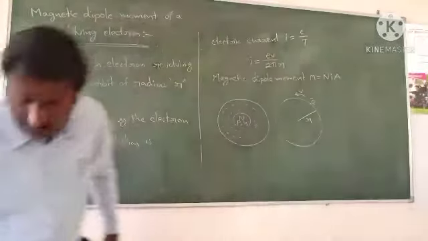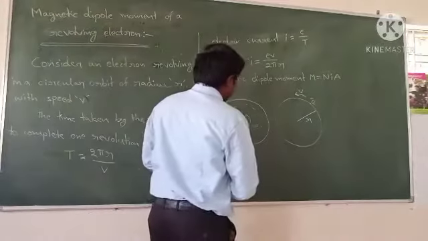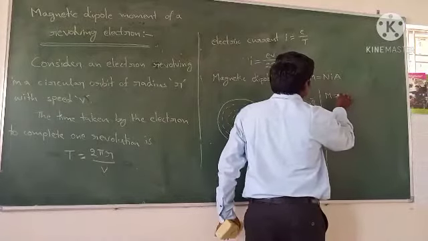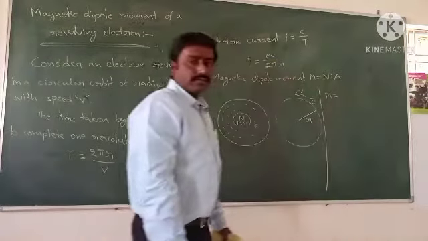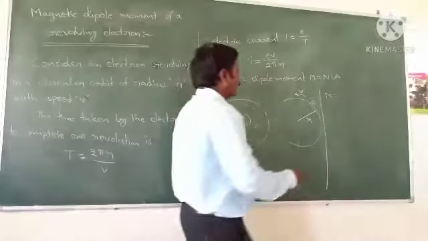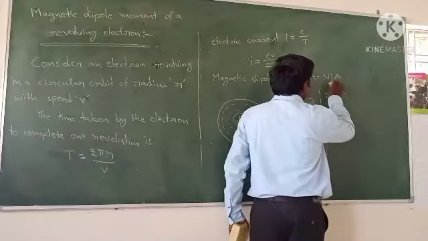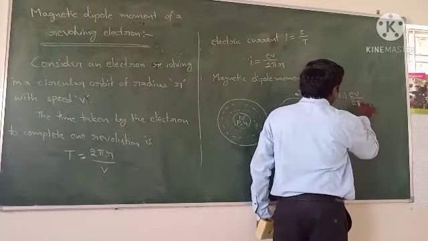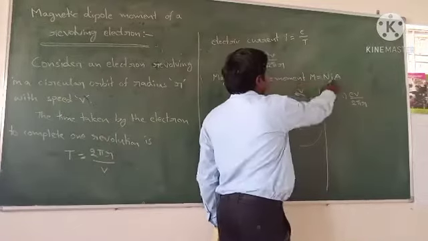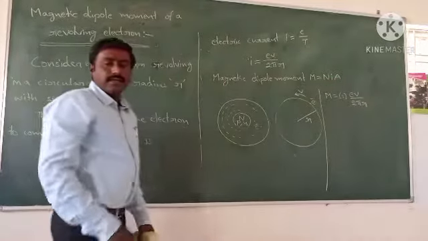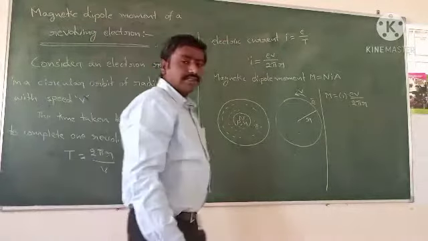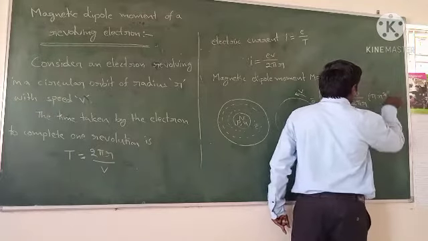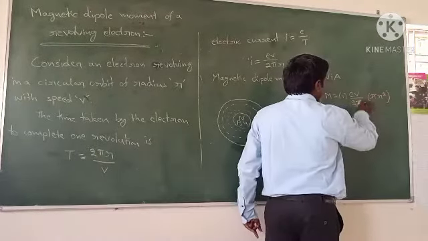Then M equals N, the total number of turns, which is taken as 1 here, times I, which is e v by 2 pi r, times A, the area of the circle, which is pi r square. Next, pi will be cancelled.